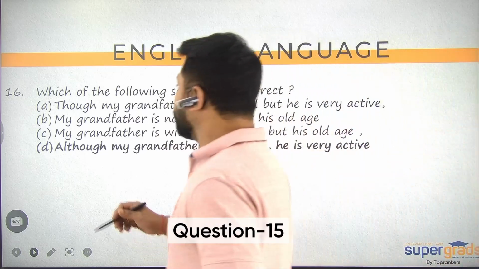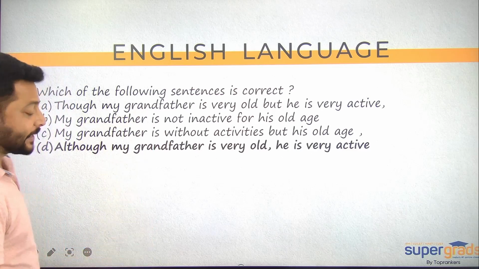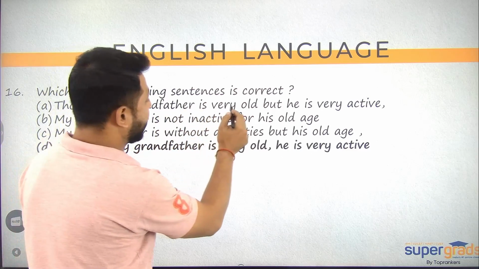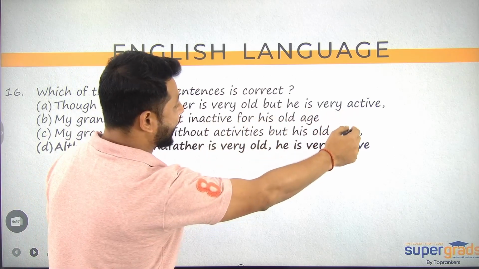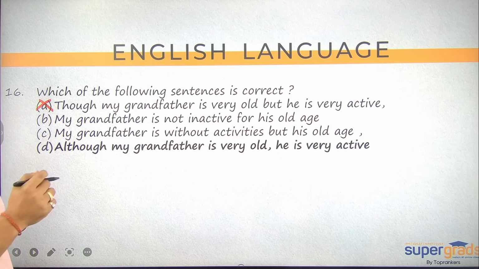Here it reads, which of the following sentences is correct? So हमें correct sentence find out करना है यहाँ पर. So though my grandfather is very old, but he is very active, and the comma place there is incorrect. So that's why A eliminated.